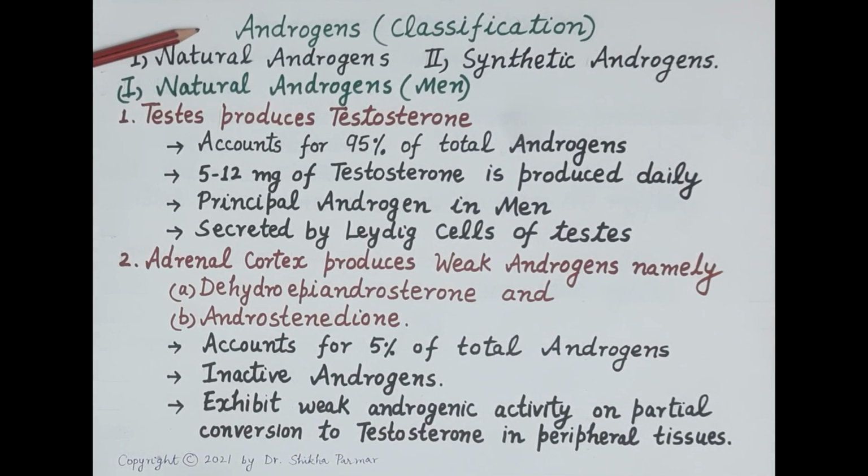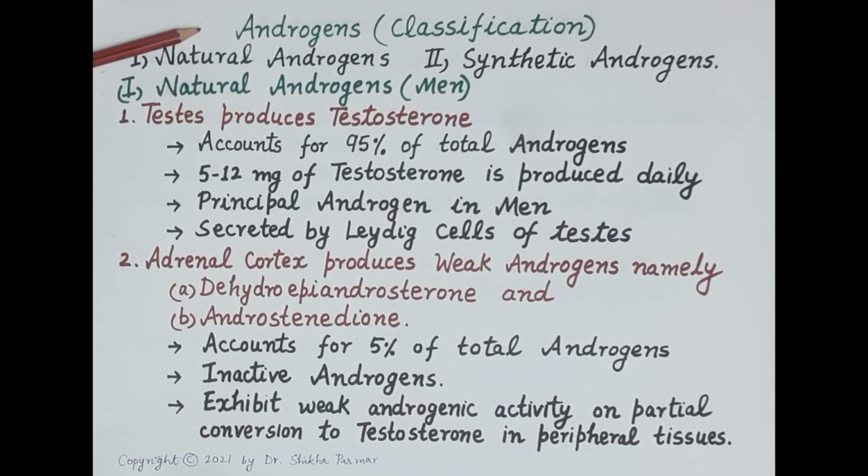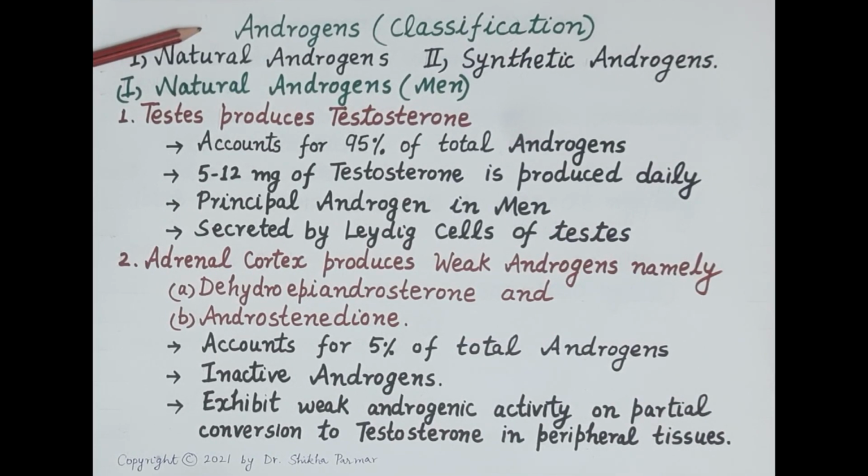Now androgen is a Greek word, it means men. Androgens are male sex hormones and testosterone is the principal androgen in men. Testosterone is known as androgenic anabolic steroid. Its androgenic action includes development of male sex organs and development of secondary sex characters, while its anabolic actions promote growth of skeletal muscles and bone and also increase erythropoiesis. Now, testosterone secretion is much greater in men than in women.